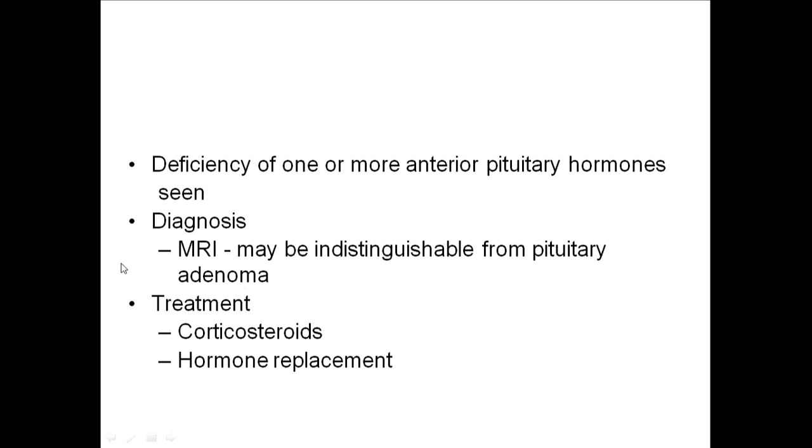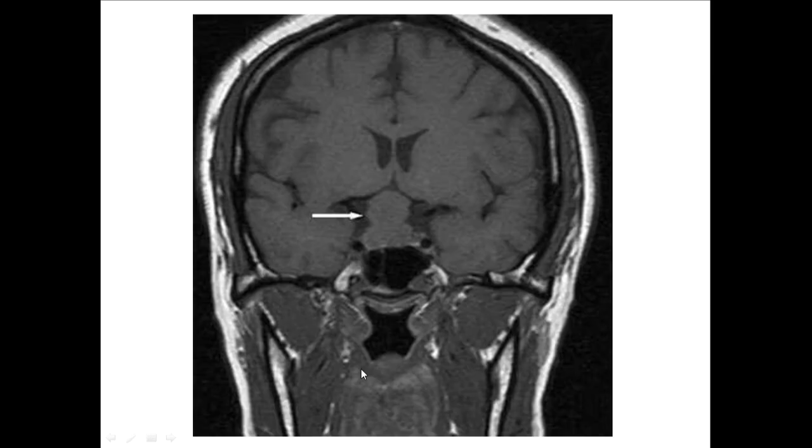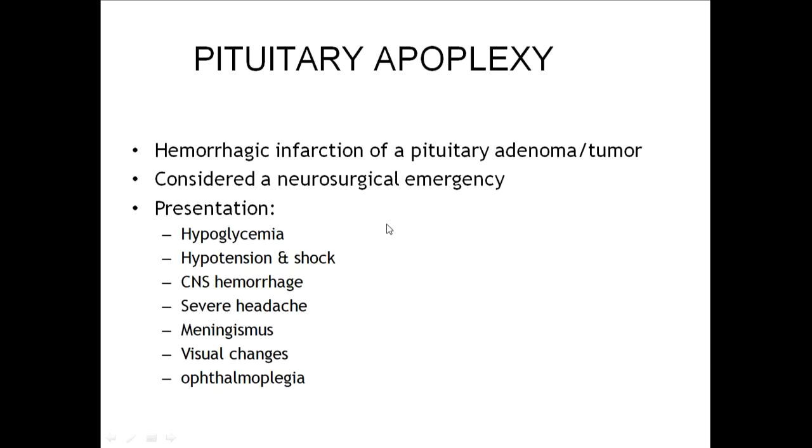Treatment. What is the treatment for lymphocytic hypophysitis? It is corticosteroids. It's basically infiltrative inflammation, so corticosteroids are the mainstay of treatment for this hypophysitis. If there are any hormonal deficiencies, then hormone replacement has to be done. This is a diagram showing lymphocytic hypophysitis. See, this is the pituitary gland where there is complete infiltration with lymphocytes, because of which there is an enlarged pituitary, causing hypopituitarism.